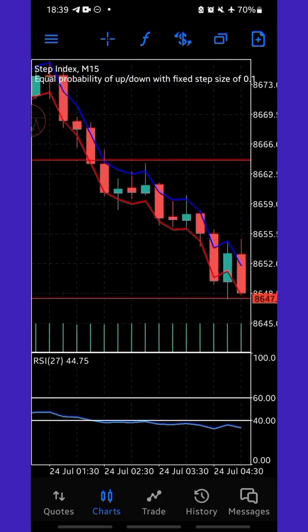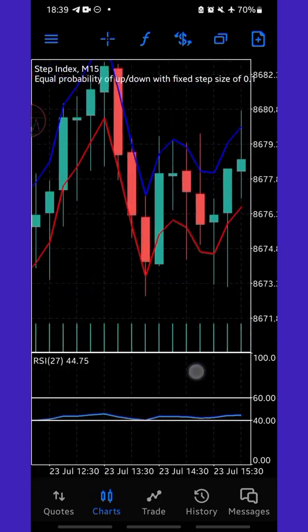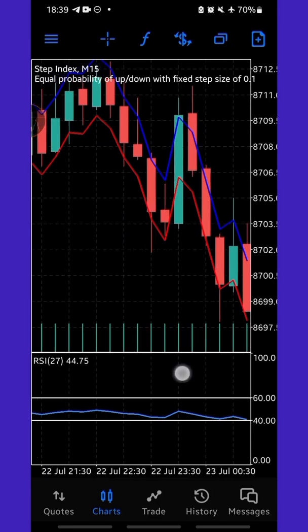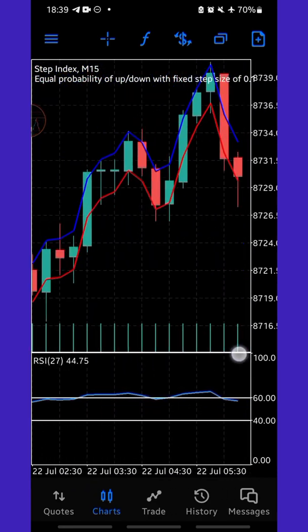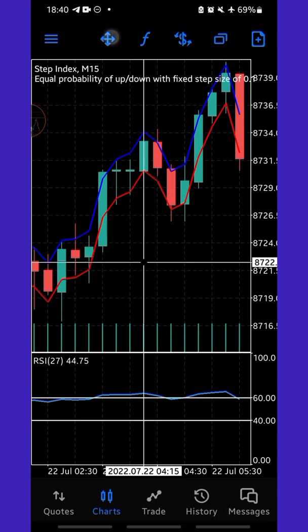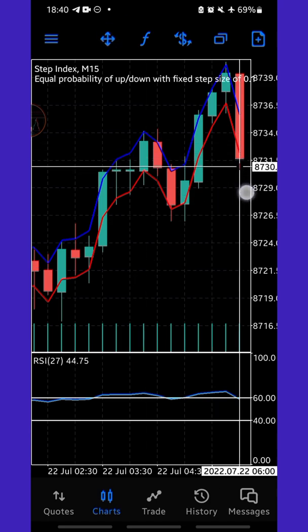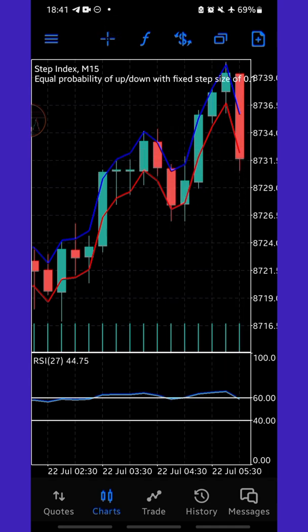So I'm just going to look for a selling signal on the same entry. So the selling signal now: you got a red candle that closes below this red line. I believe you can see this properly. If you got a red candle that closes below this red line, you want to take a selling entry at this point in time. So you took a selling entry at the close of this candle.